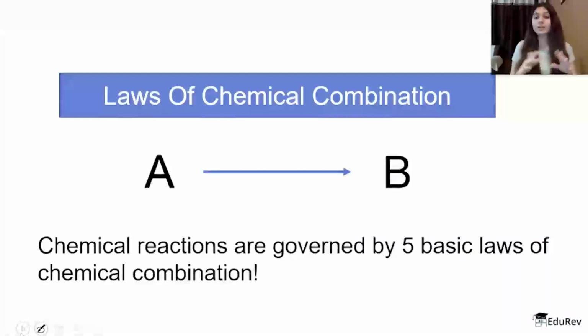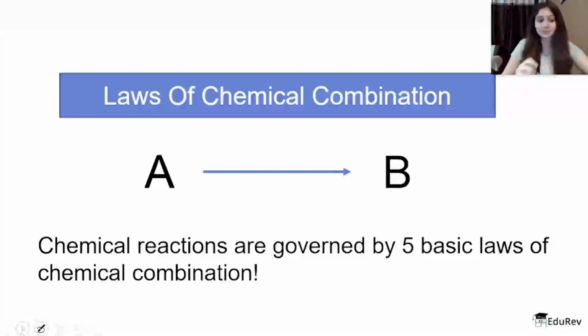Well, unfortunately chemistry is not this easy that there'll always be one reactant and one product. No, of course we can have a number of reactants and a number of products which are formed, but any chemical combination which you see in front of your eyes is going to be happening with respect to the laws of chemical combination, which we study in this video.